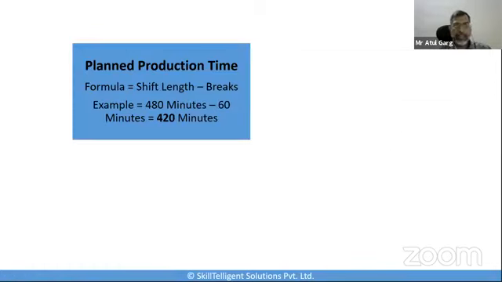The OE calculation begins with the planned production time. So first, let's exclude any shift time where there is no running production. And what is that? That's typically the breaks. So if you remember, there were 3 breaks, 15 minutes, 15 minutes, and 30 minutes, right? So if I apply the formula, shift length minus the breaks, then taking the example from our data, 480 minutes was the total time, 60 minutes for the breaks. So 420 minutes is the overall planned production time. Okay.